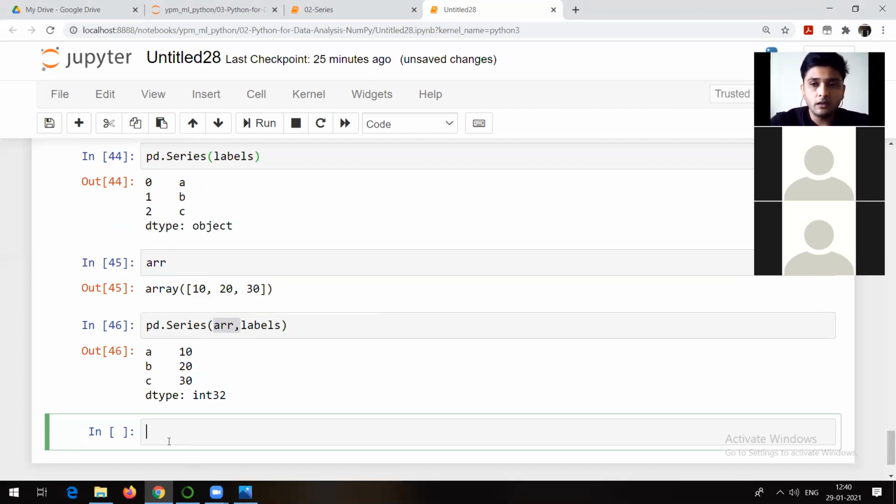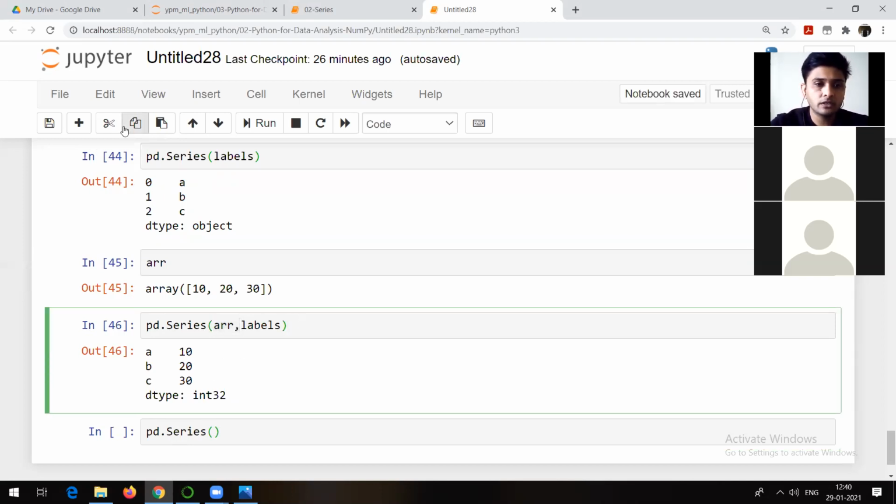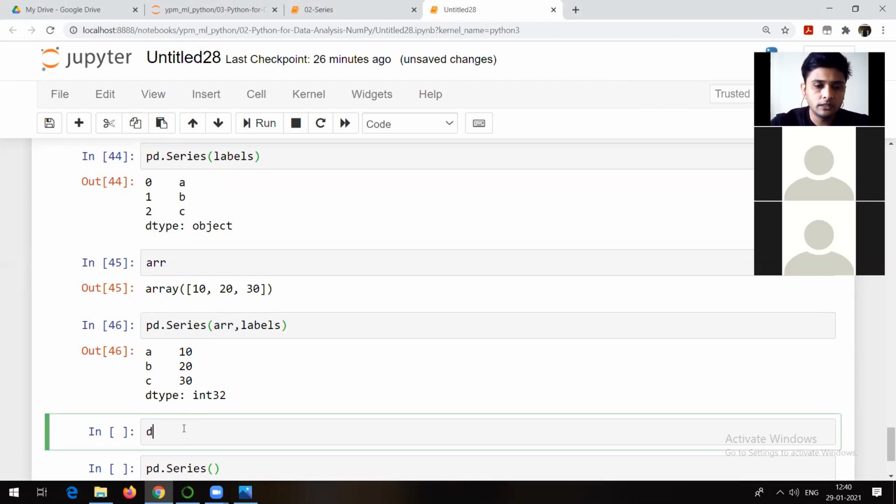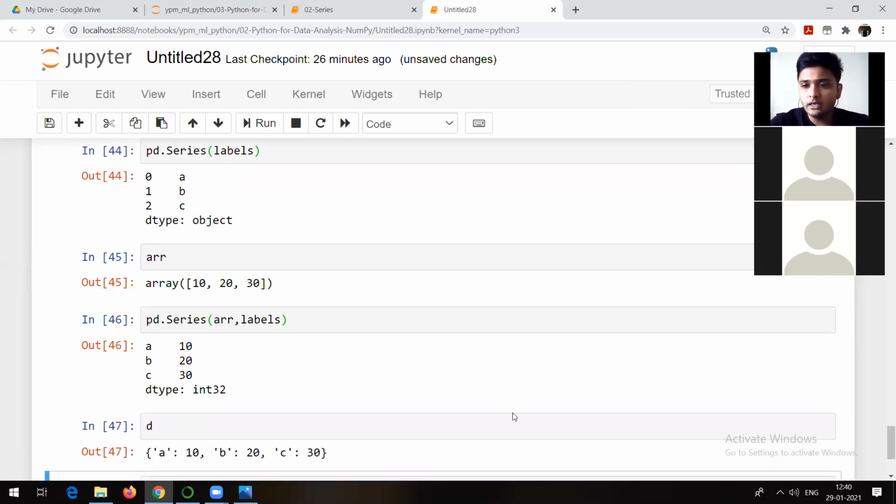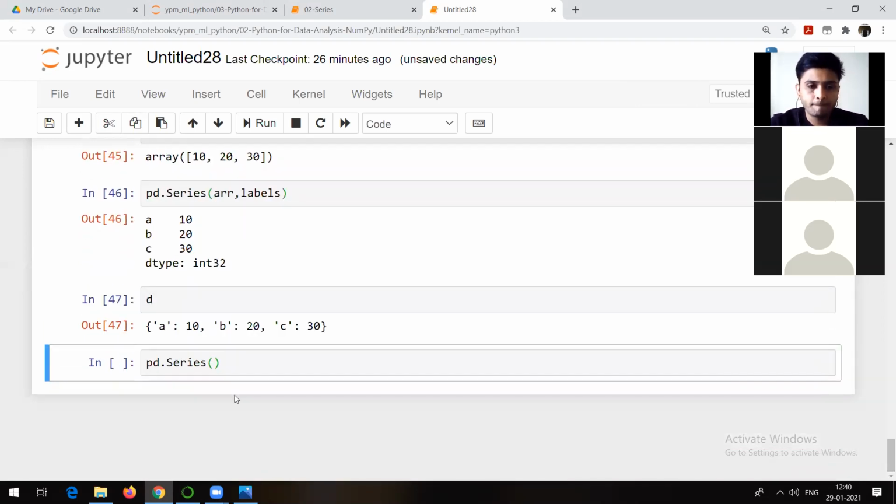Next, let's check what happens in case of a dictionary. We know that a dictionary is key-value. This D is the dictionary which we created. Now in our dictionary you can check what we have: A20, B20, C20.